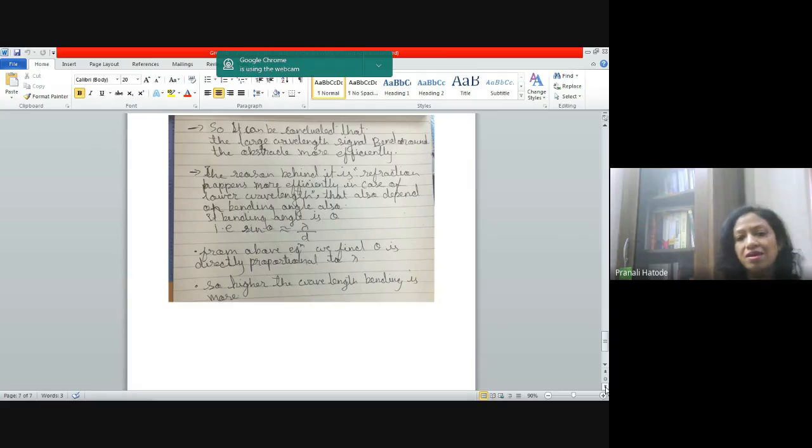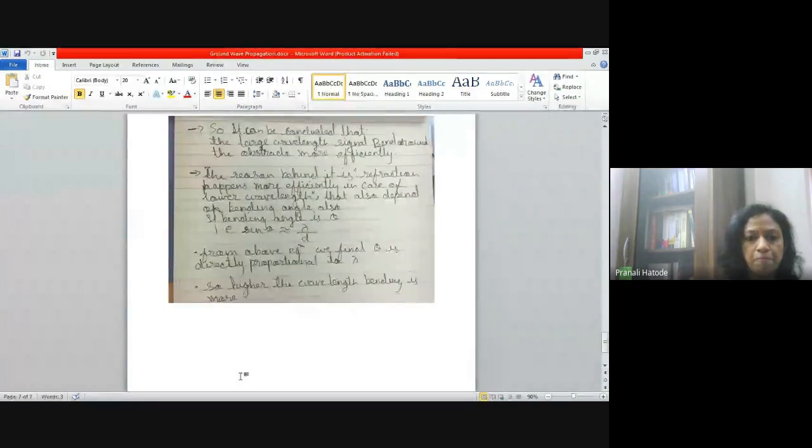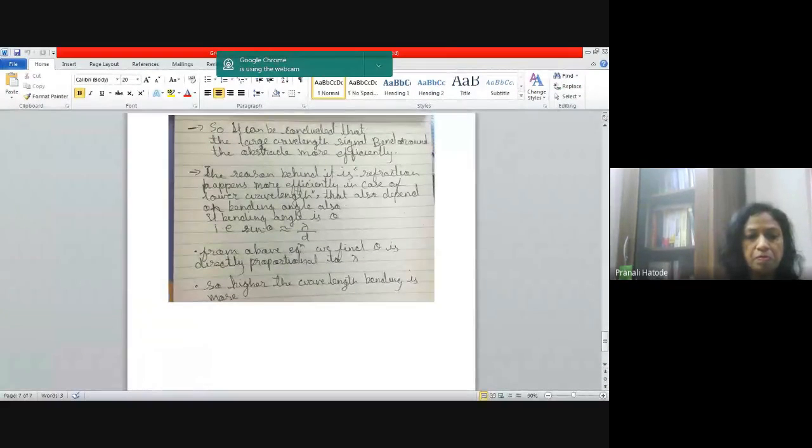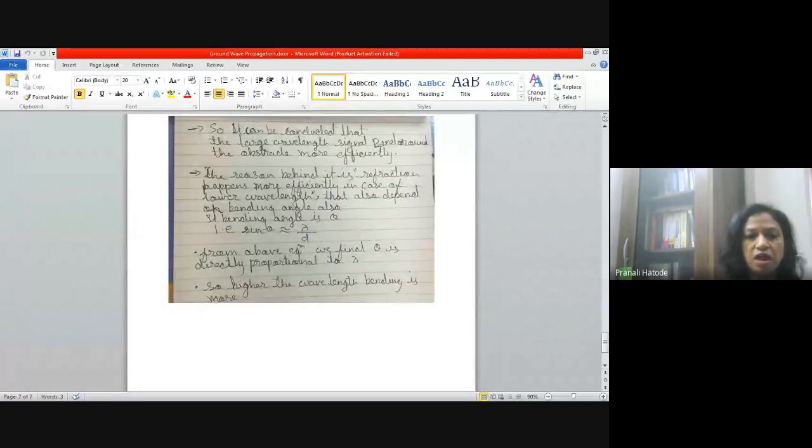So higher the wavelength, more will be the bending, efficiently causing the propagation of the wave. So in this way, the ground wave propagation happens. So this was all about ground wave propagation.